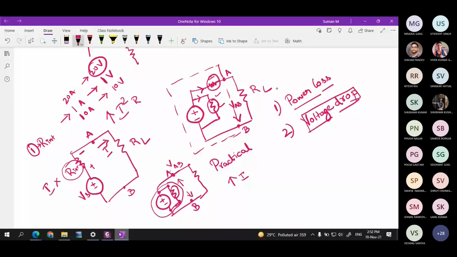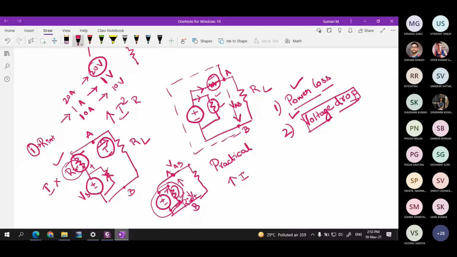So if I say that the voltage is going to be the same when it is connected in parallel, obviously you cannot represent the voltage drop if you connect the resistor in parallel for the internal resistance. So in order to represent both the power loss and the voltage drop, you are connecting the resistor in series rather than in parallel. This is going to represent the power loss as well as the voltage drop. When there is an increasing current within the source, they realized that there is a power loss as well as a voltage drop within the source. To represent that, they have added it like this.